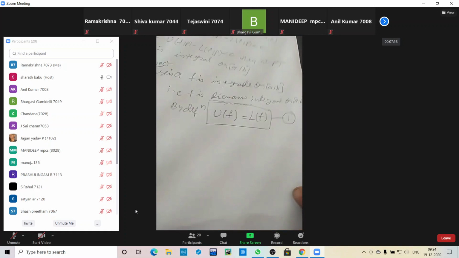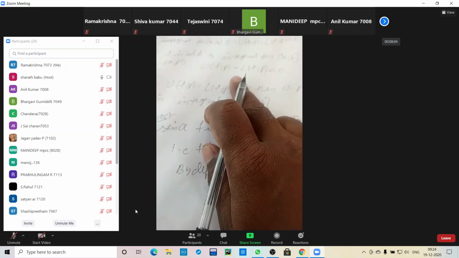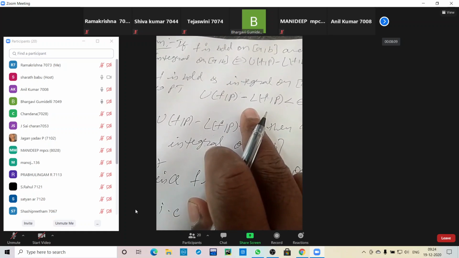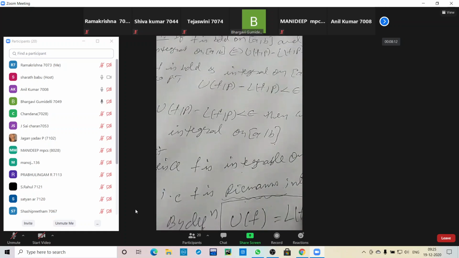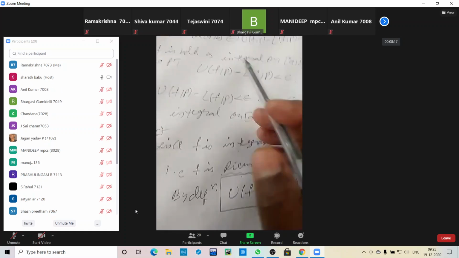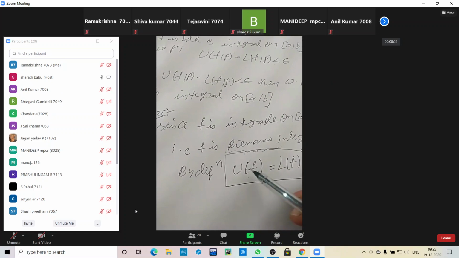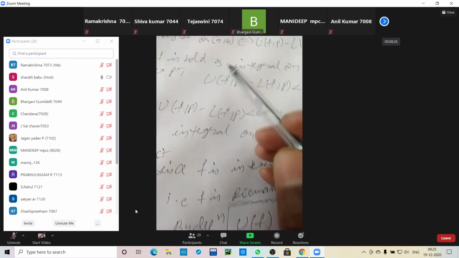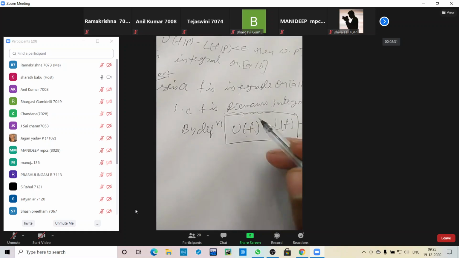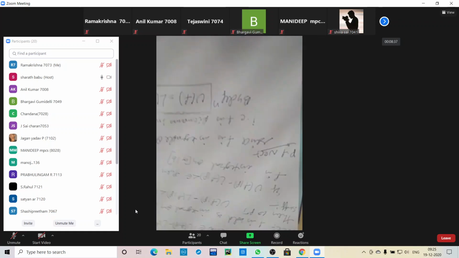I want to call this equation number 1. But now what is he asking us to prove? U(f, P) minus L(f, P) less than epsilon, we have to prove. So U(f, P) is an upper Riemann sum, but U(f) is a Riemann integral. Both are different. U(f) gives the integral, U(f, P) gives the partial sum. So f is Riemann integrable means, by the definition, U(f) equals L(f). So I have one condition that I want to consider.